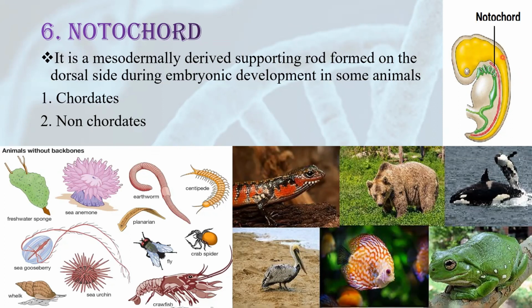According to the presence and absence of notochord, animals are divided into two categories, chordates and non-chordates. Chordates are those which have this notochord either during the embryonic stage or in their entire lives. Non-chordates are animals which do not possess notochord.